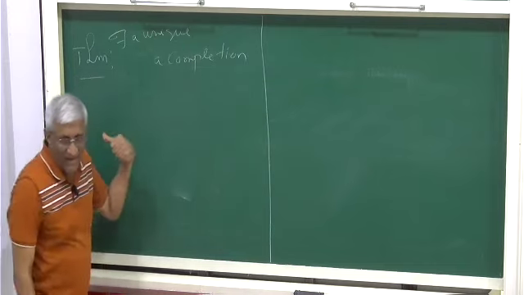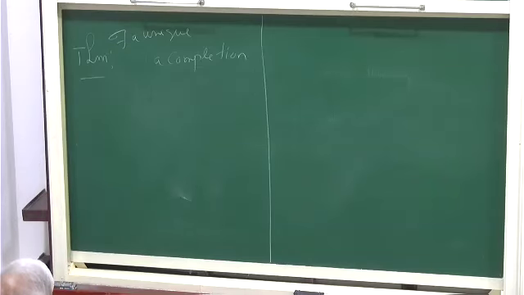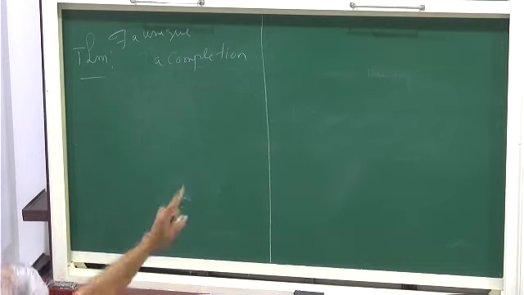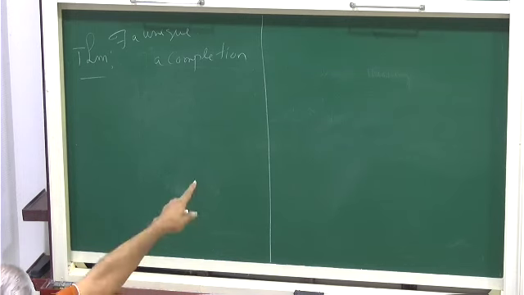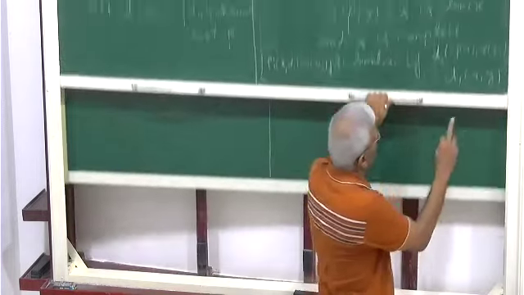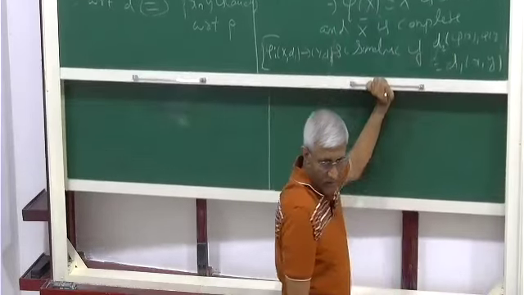I should define the embedding. It's a function that preserves the distance between them. Phi is a function from x to x bar such that the distance between phi of x and phi of y is preserved. Phi is defined for only a single point; distance is for a pair. D2 of phi of x and phi of y. D2 is for a pair, while phi is for a single point.